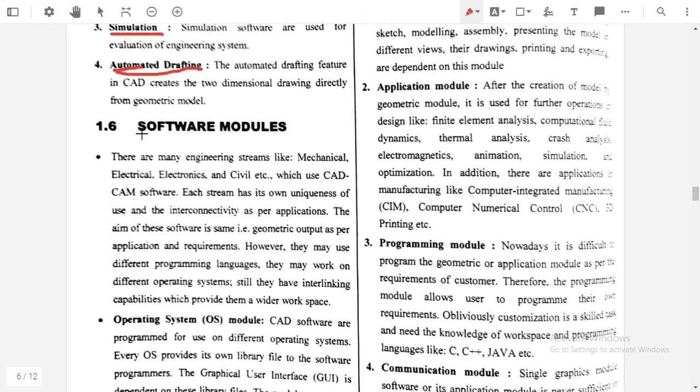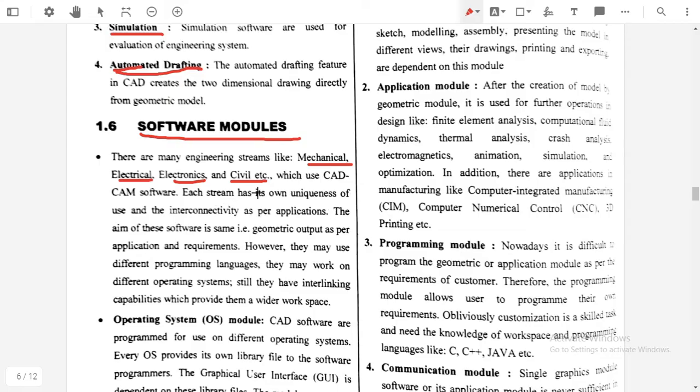Now there are different software modules. As we discussed, there are different engineering streams like mechanical engineering, electrical engineering, electronics engineering, or civil engineering. The CAD software, that is computer aided design software, is not used only in the mechanical field; it is also used in the electrical field, the electronics field, or the civil field.